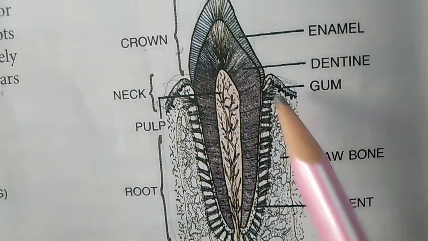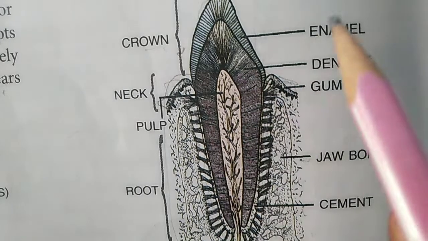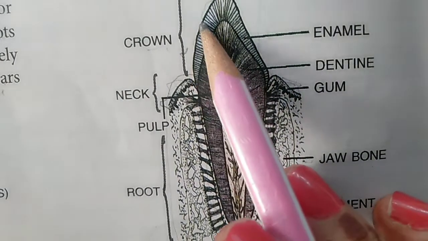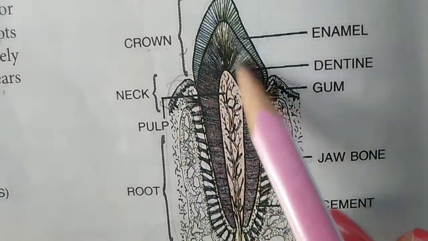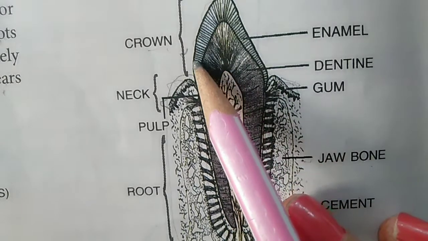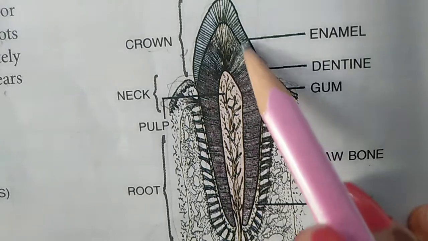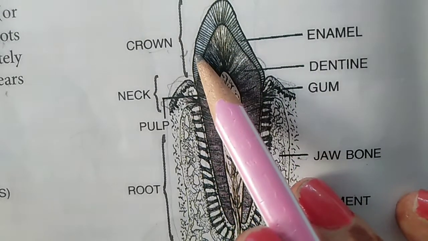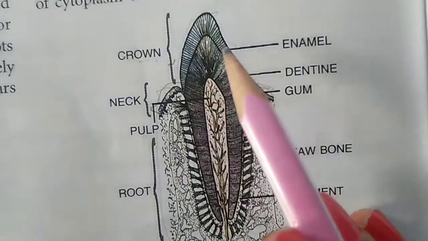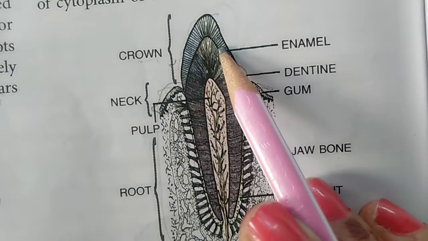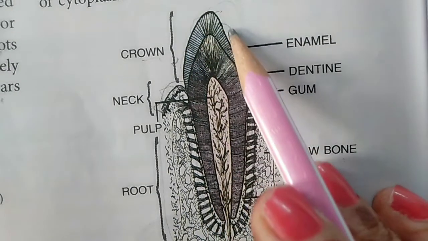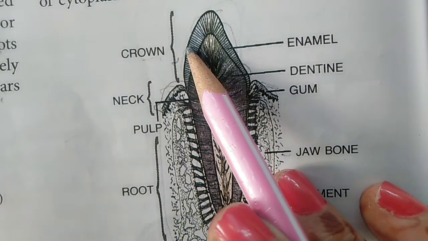Now if we discuss the structure of a tooth, you can see that this is the white material which covers the whole of the crown, and this upper ivory or white material is known as the enamel, and this enamel is the hardest substance in the body, even harder than our bones.